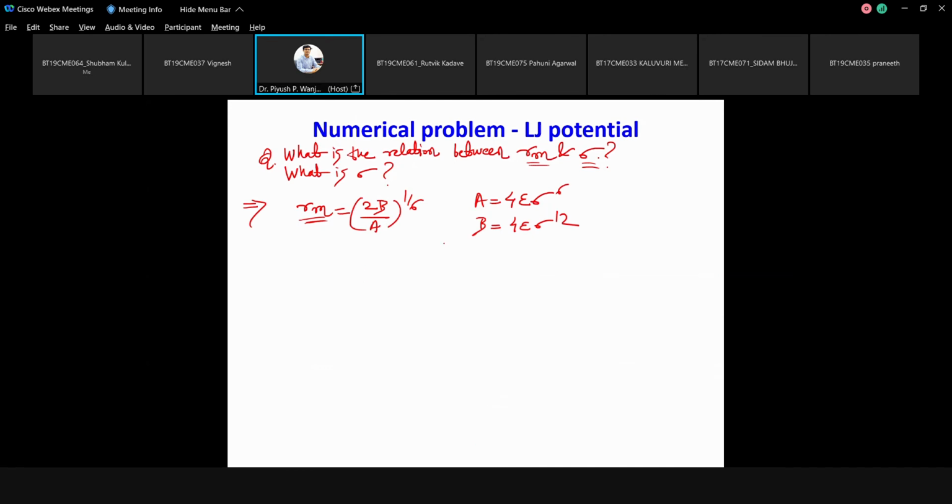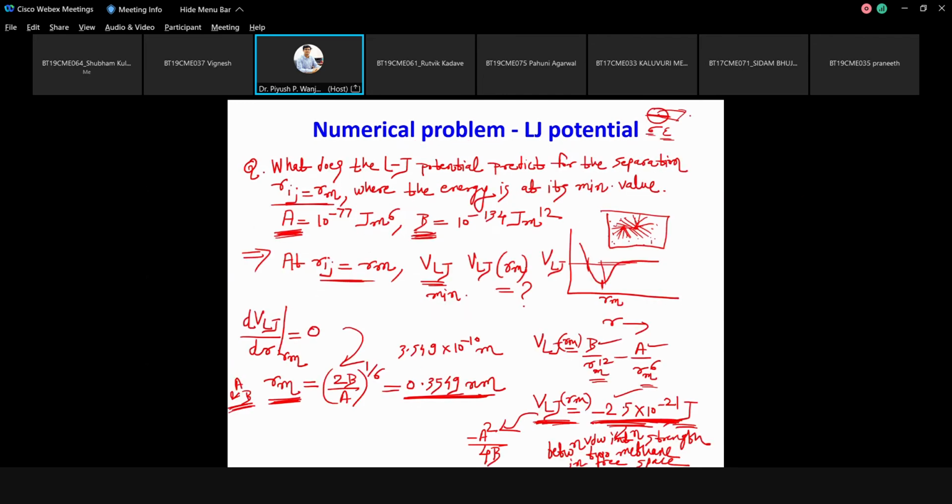So if you substitute even these things, instead of a and your whatever values are given in the numerical, if you substitute this generalized thing, then also Rm is going to be equal to 2 power 1 by 6 times sigma. This is the relation between Rm and sigma, and based on this you can calculate the value of sigma as 0.3162 nanometer. Okay, so this distance 0.3162 is smaller than 0.3549. The distance Rm occurs at some higher distance.